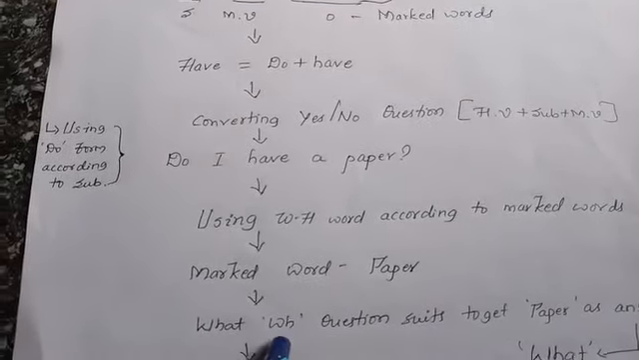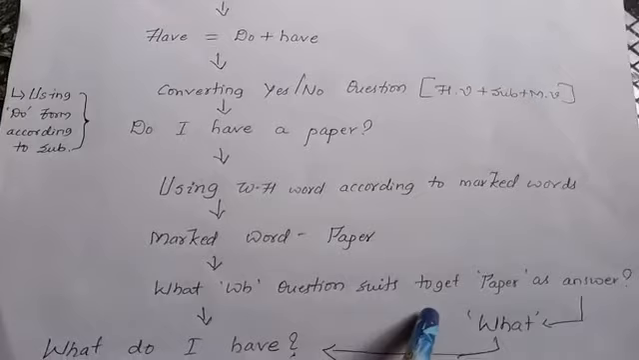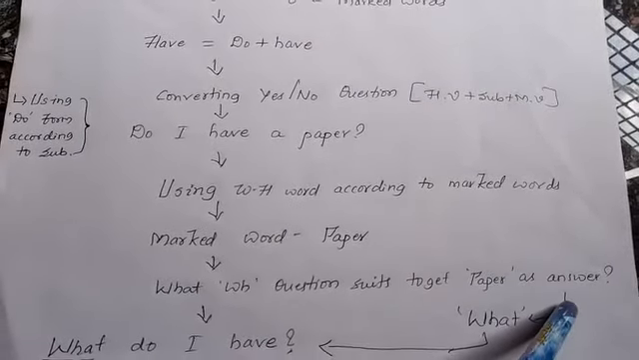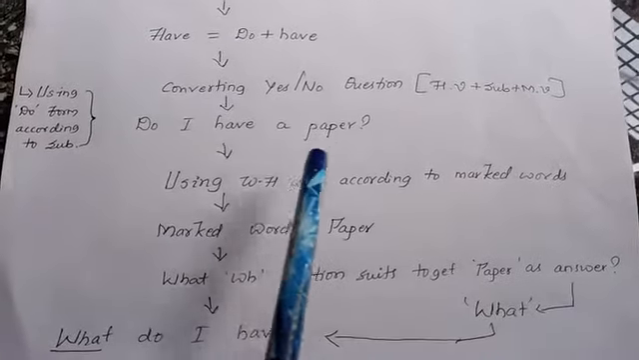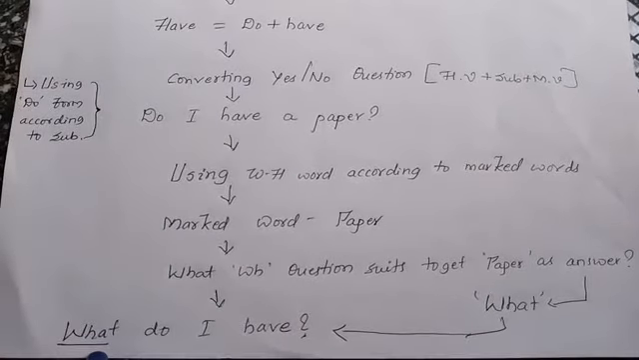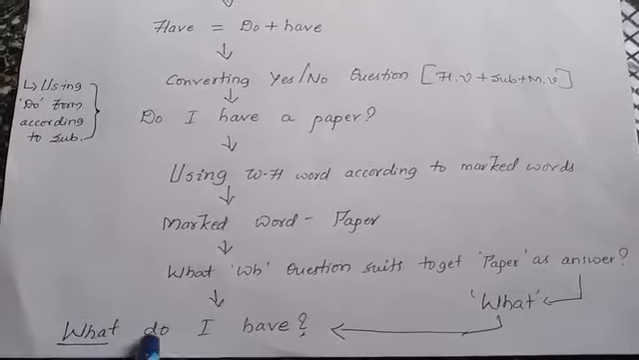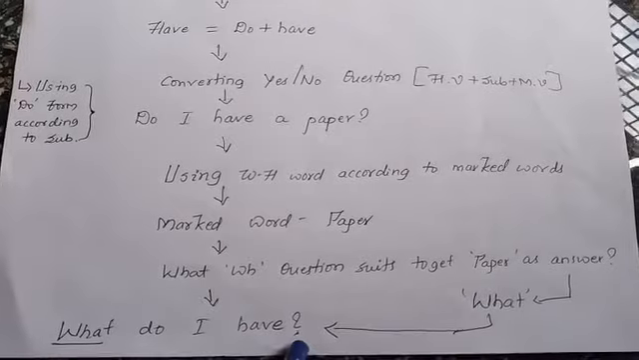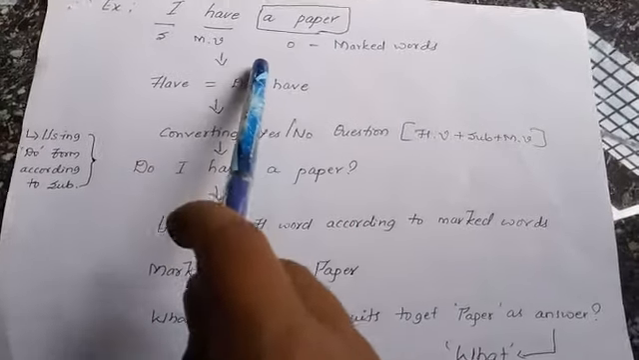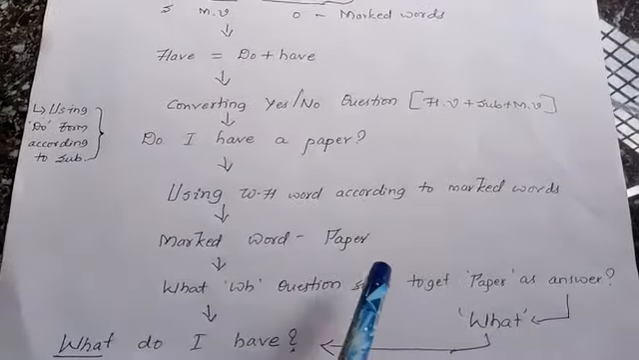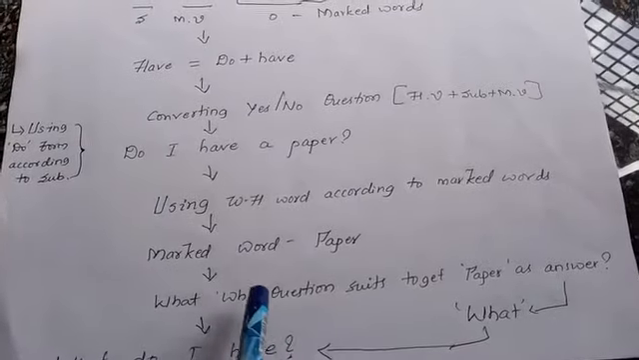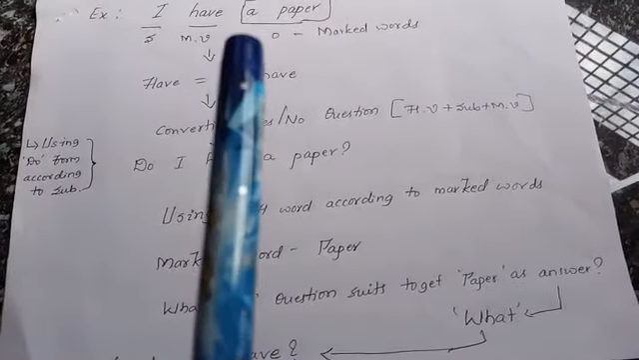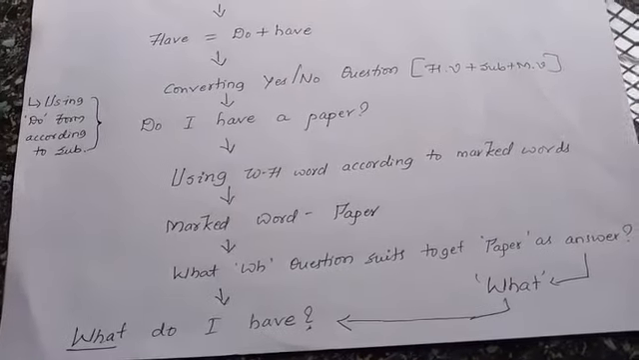And what WH question suits to get paper as an answer? It is what only. After framing the question, you can ask, what do I have? The answer will be a paper. This is how you are supposed to convert an assertive sentence into a WH type of sentence.